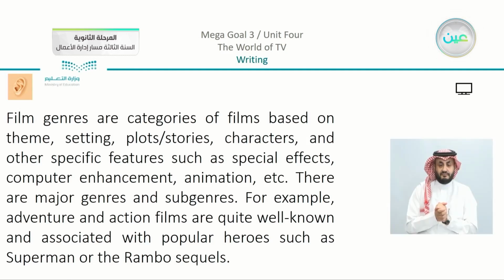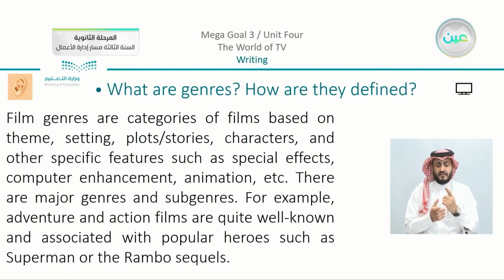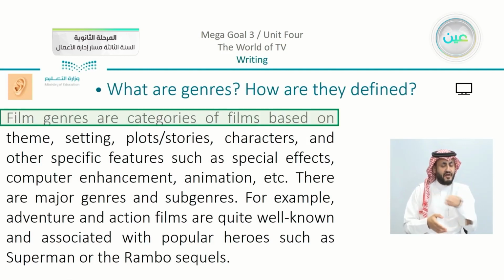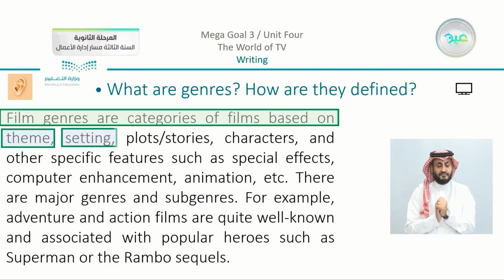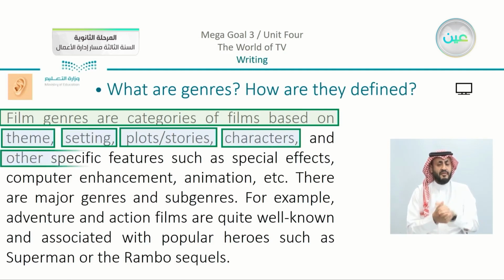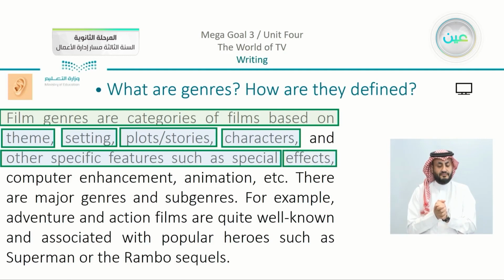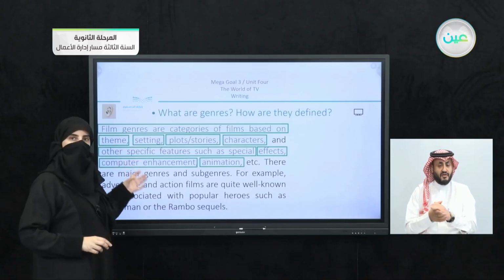Okay, so let's just see here that we have the meaning. What are genres and how are they defined? We can highlight together that film genres are categories of films based on theme, setting, plots or stories, characteristics, and other specific features such as special effects, computer enhancement, animation, and etc. So this is the complete definition of the meaning film genre.